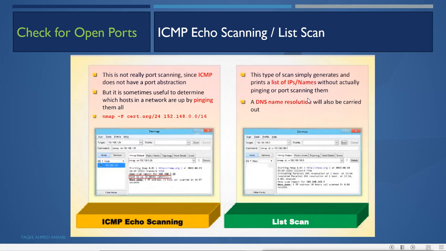Instead, it will try to find out from the DNS which IPs are resolving to names. It does not try to find out which machine is replying to the echo request or not. So basically list scan will not do the ping, unlike the normal ICMP ping scan, that is the ping sweep we do.